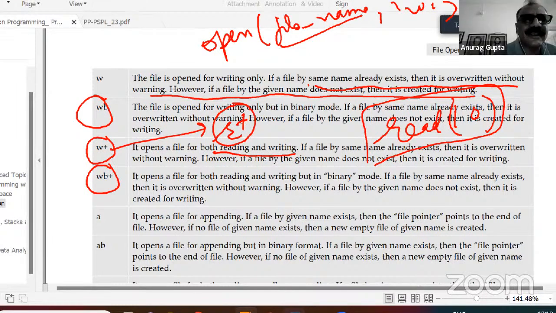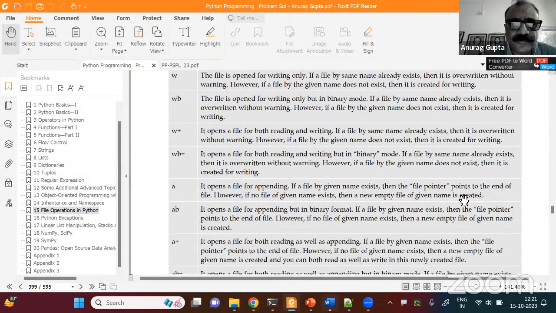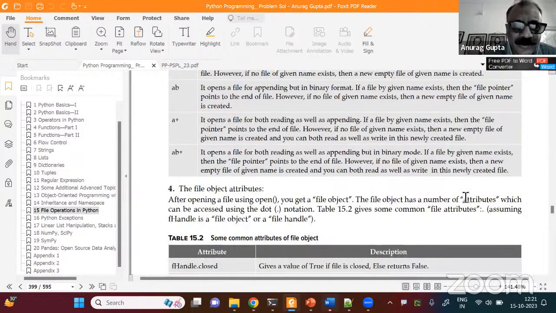Then W plus is this thing. A is append. Then AB is appending in the binary format. So like that, these are all the modes. And then A plus, AB plus, we can try out all those things, right?